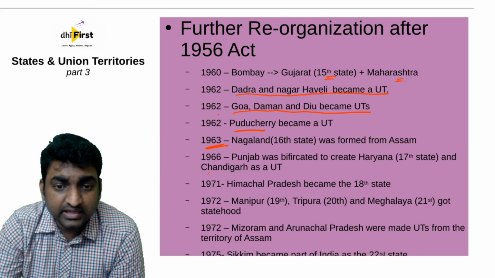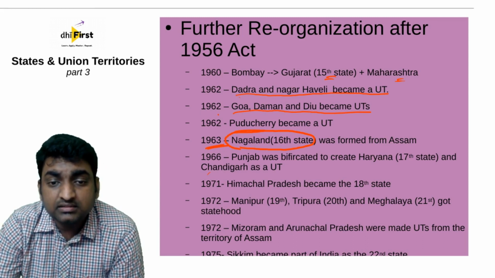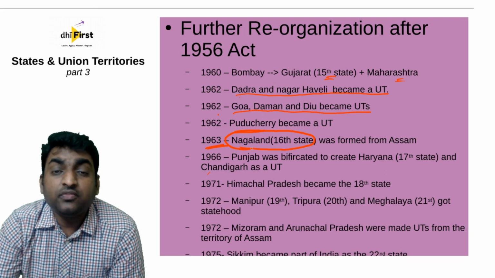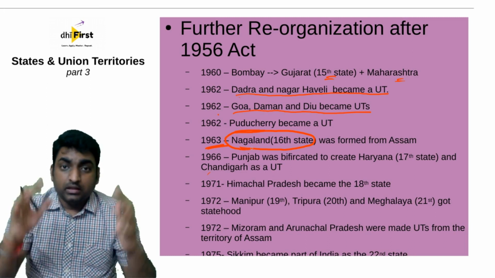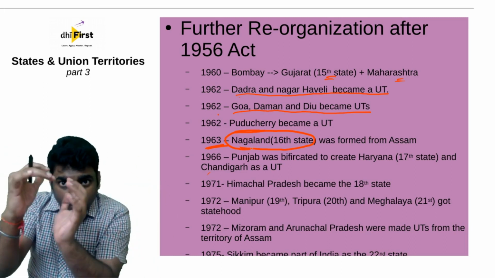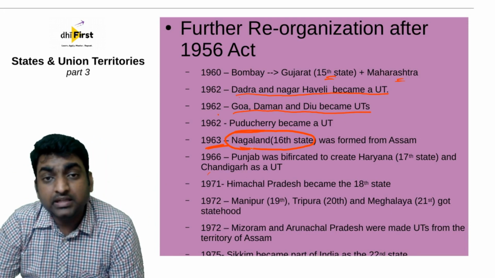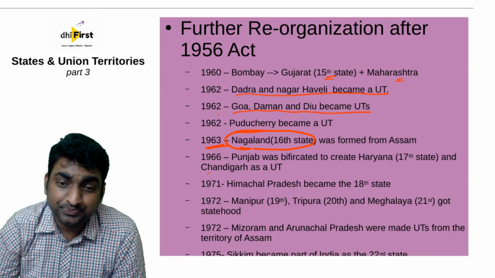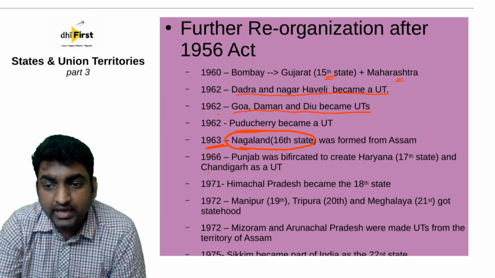In 1963, one year later, Nagaland became the 16th state. Now, this state, Nagaland, was carved out from Assam. A part of Assam was taken out and called Nagaland, and that became the 16th state. All right. And in 1966, Punjab was bifurcated to create Haryana.